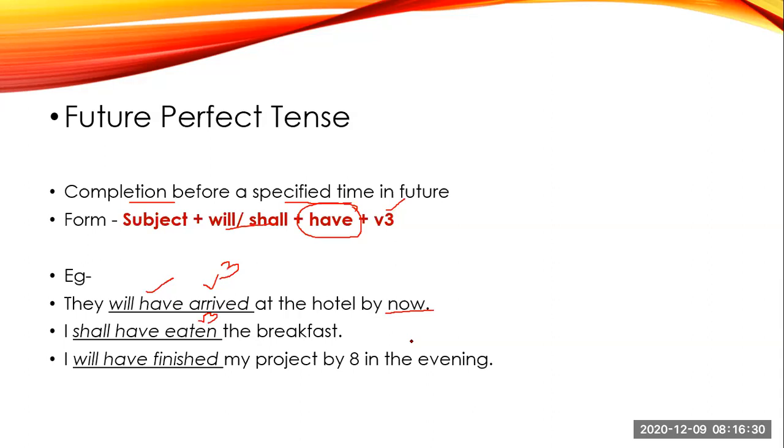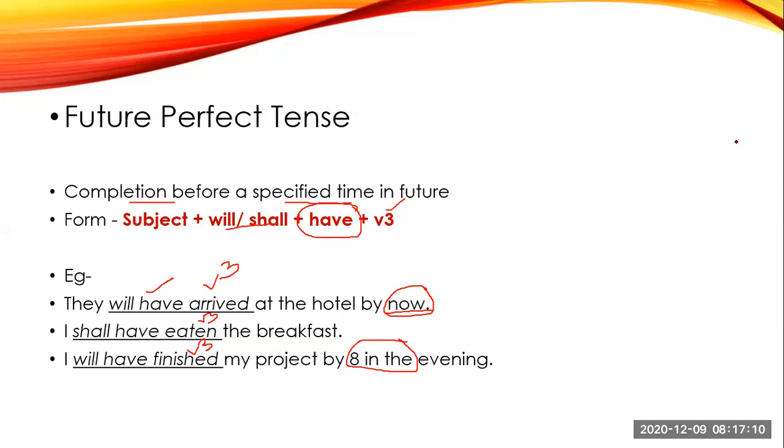Now the last tense is your future perfect continuous tense. Action that will have started, okay, will have continued some time and will be in progress. Such an action which will start, continue for some time and remain in progress for future. Will have, shall have, been. So here you will have been plus V-ing.